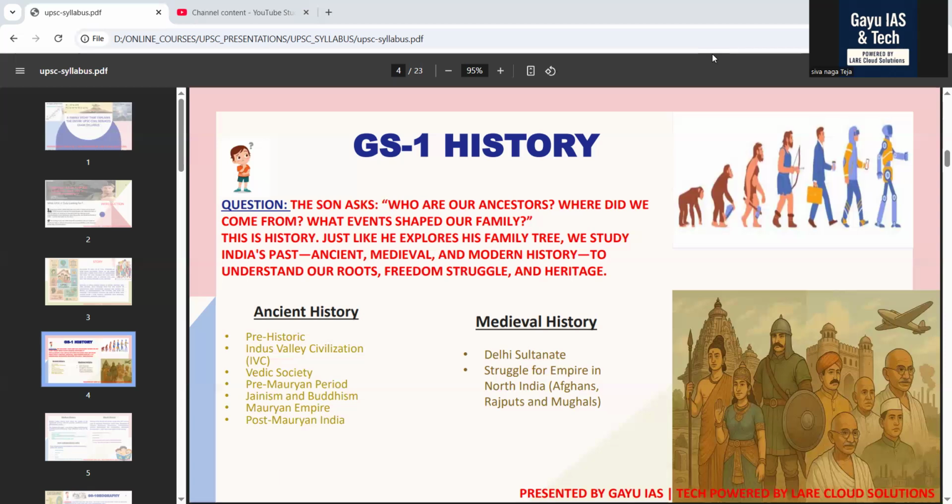UPSC expects you to cover the following: early medieval India, Rajput kingdoms, Cholas, Rashtrakutas, Delhi Sultanates, Vijayanagara and Bahmani kingdoms, Mughal Empire, regional kingdoms, Marathas, Rajputs, etc., religious movements, Bhakti and Sufi, art, architecture, society, and economy of the medieval period. To remember this syllabus, there is a mnemonic: from slave kings to marble domes, Delhi echoed with foreign thrones till the empire crumbled into stone. Let's walk through this story one brick at a time.